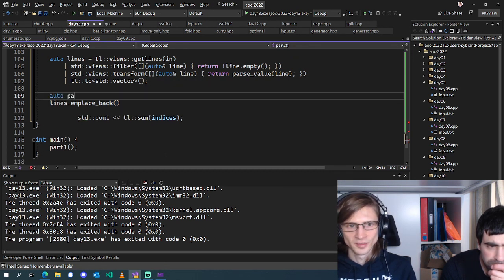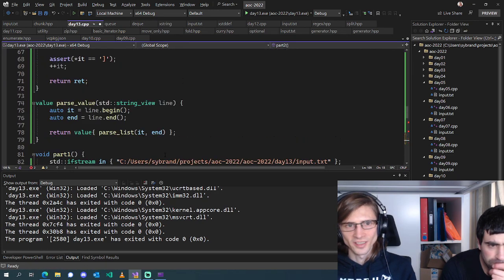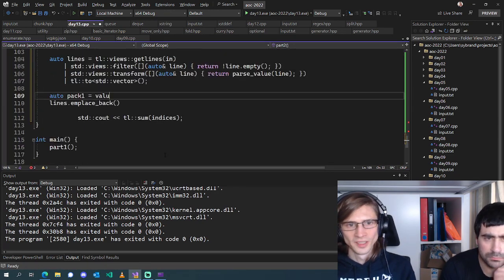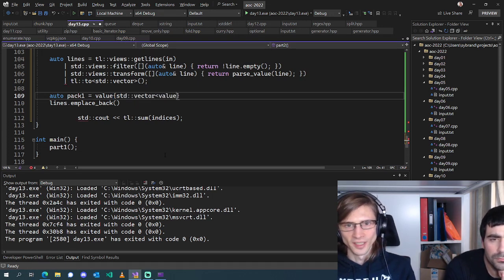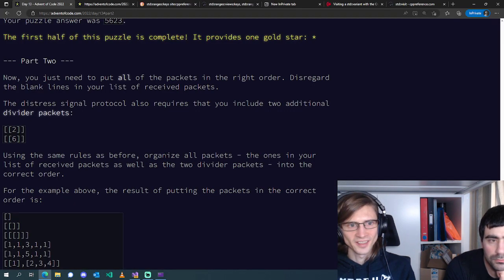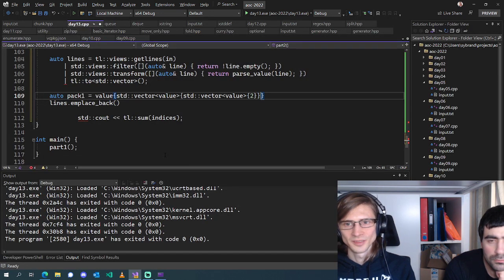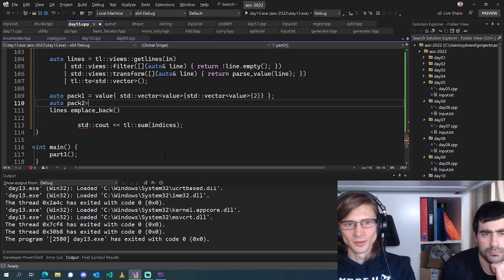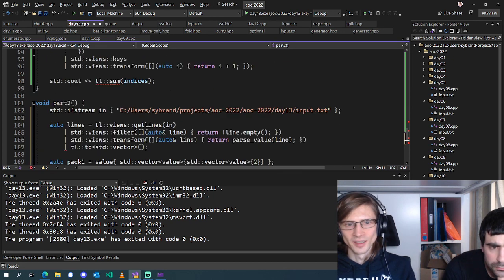Let's just make pack1. I could very easily construct this wrong. A value which is constructed from a std vector of values whose member is a std vector of values whose member is a 2. Right? And pack2 is the same.